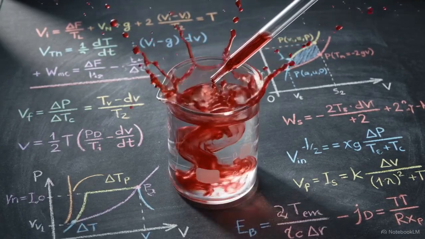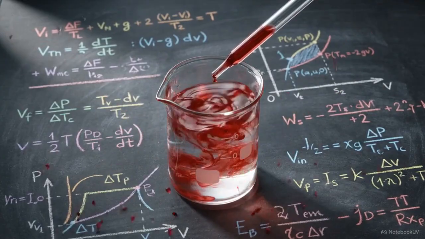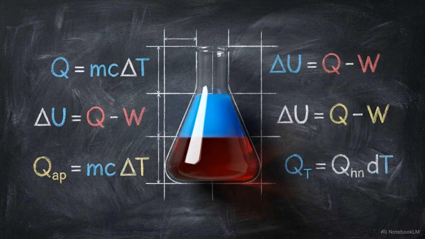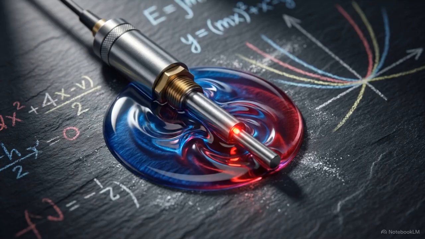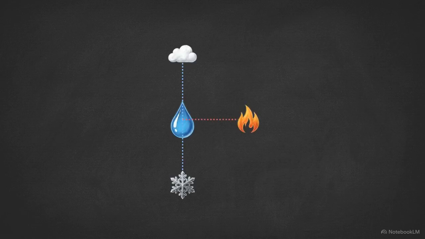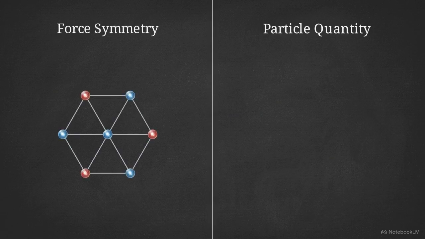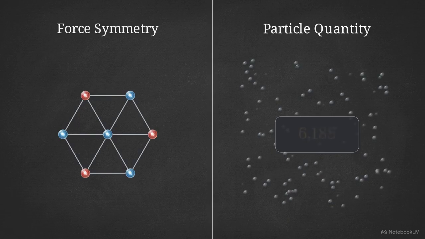The native molecules are now forced to interact with foreign particles. To utilize this mixture, we have to determine whether the two substances will blend into a highly predictable solution, or if their opposing forces will create erratic physical behavior. Measuring these intermolecular interactions allows us to mathematically derive the absolute properties of the molecules themselves. Predicting how these mixtures will evaporate, boil, or freeze requires an analysis of two specific factors: the microscopic symmetry of the intermolecular forces and the absolute quantity of particles present.